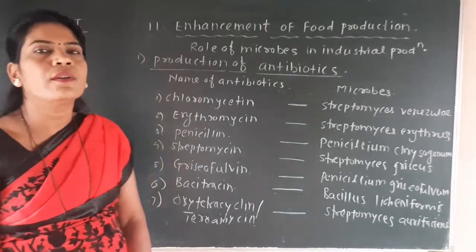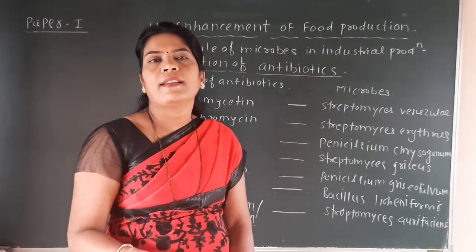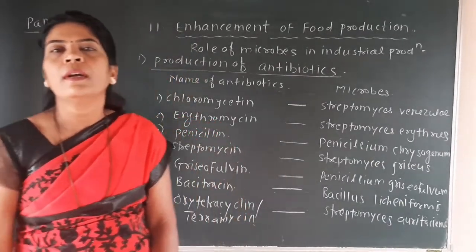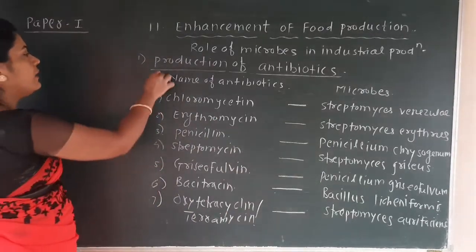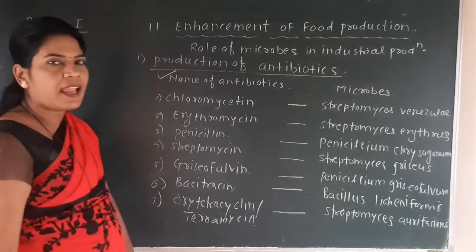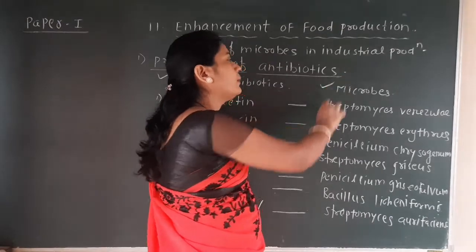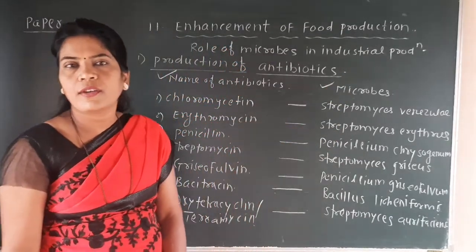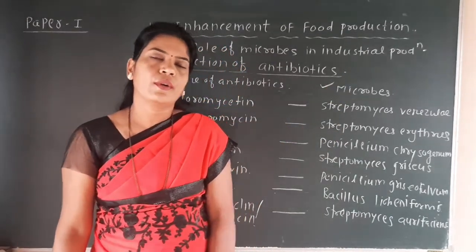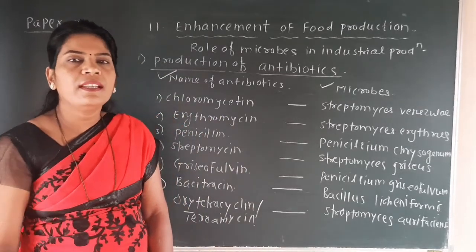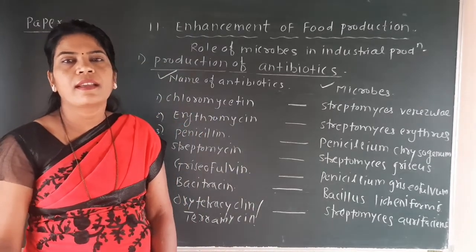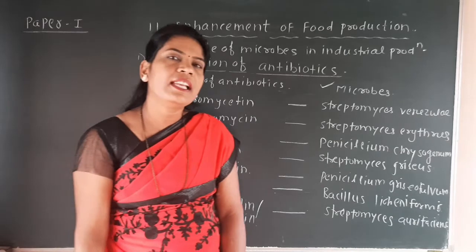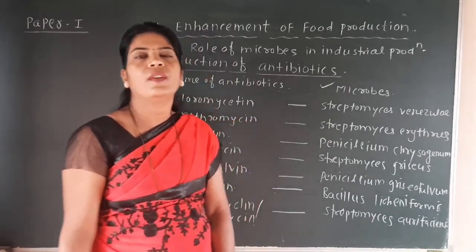So students, here we have completed the antibiotics. For theory point of view, the important part is the name of the antibiotics and the name of the microbes which produce that antibiotic respectively. Here we have seen how these antibiotics are responsible for killing of the bacteria or the fungi.